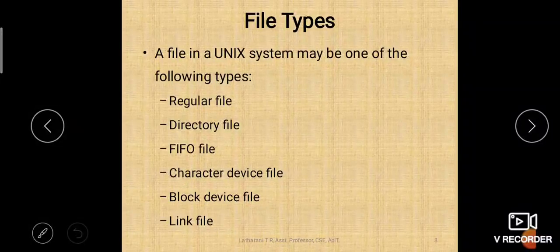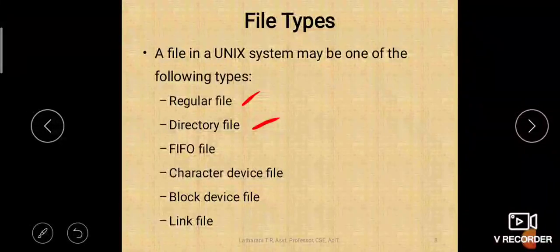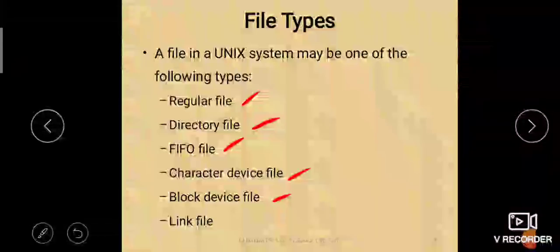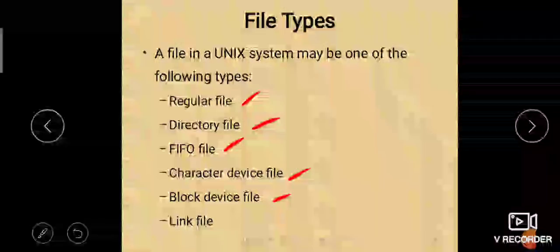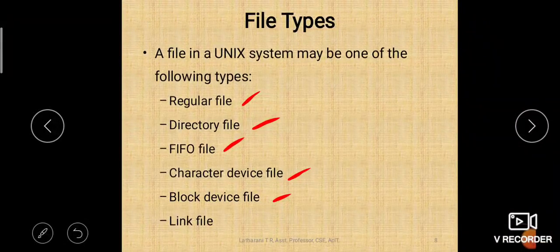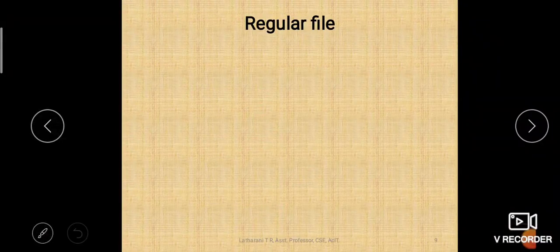In the previous class we were discussing about the types of files, right? So we discussed that the different types of files are regular file, directory file, FIFO file, character device file and block device file. Those two are the device files, the types of device files, and the link file. So these are the different types of files we discussed, and we were discussing about the regular file.